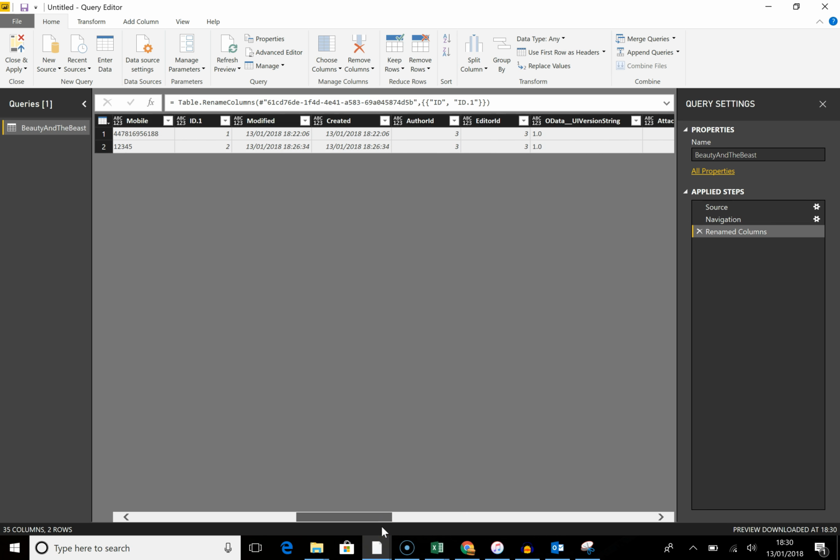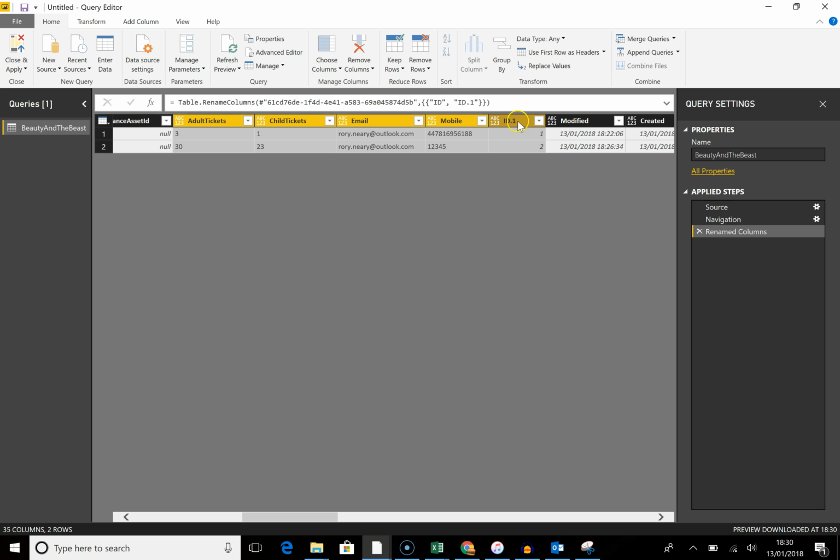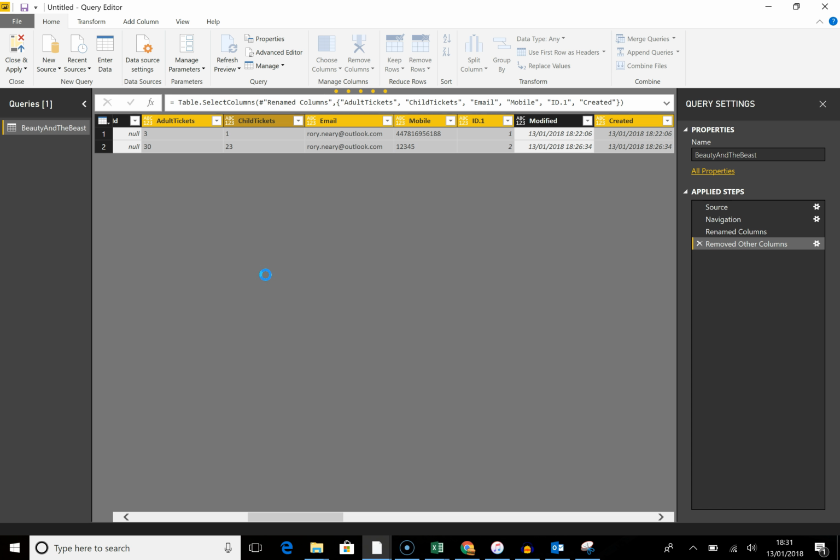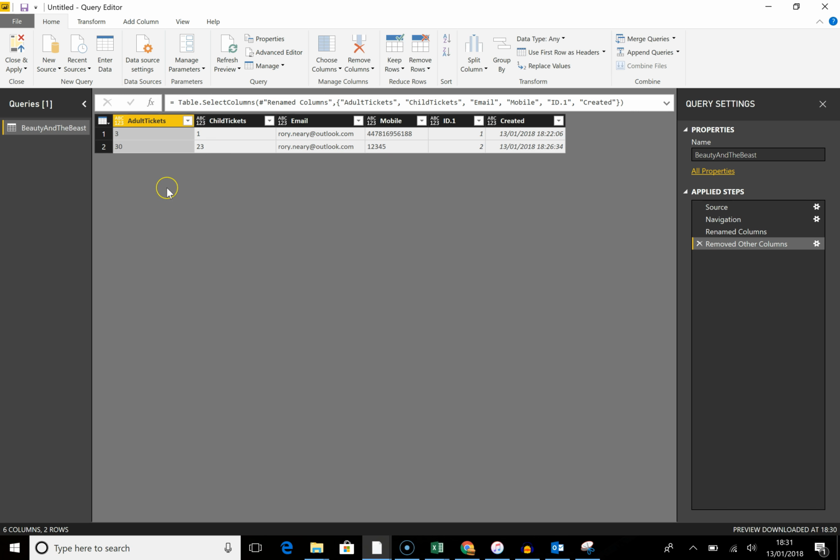All I want is, well, I need to know the number of tickets, don't I? Adult tickets, child tickets, email, mobile. The ID is always handy, and I'm just going to put a created date, and I'm going to right click on this, and I am going to remove all other columns. Goodbye other columns. And now it's a little bit simpler to read.